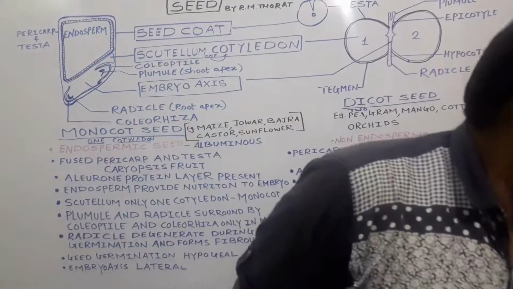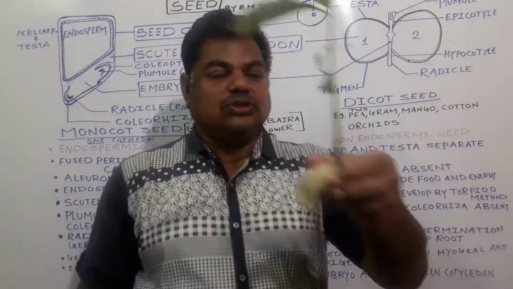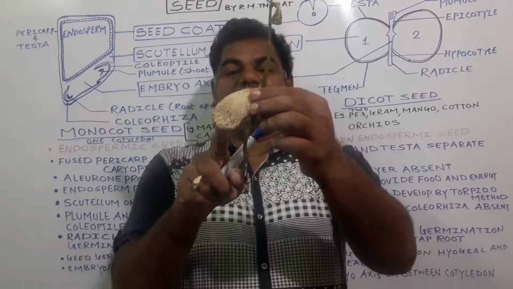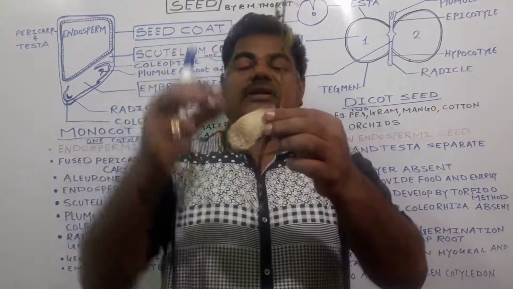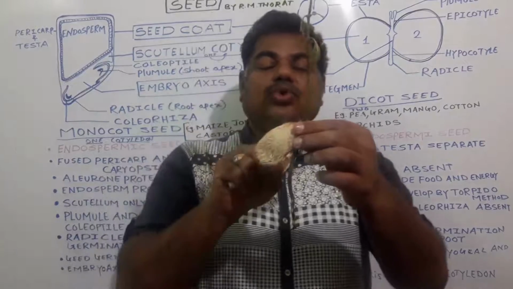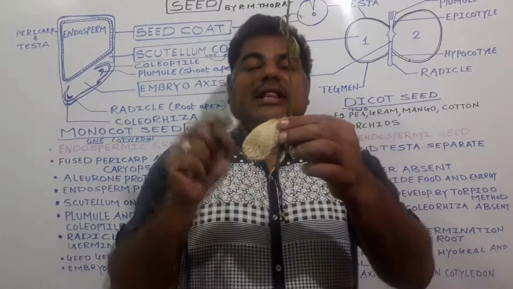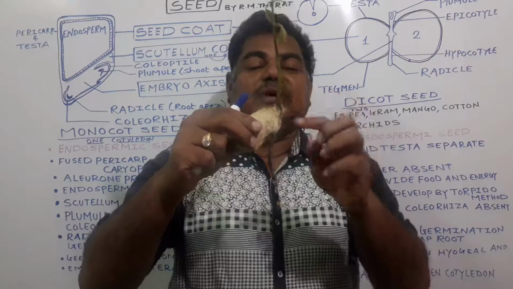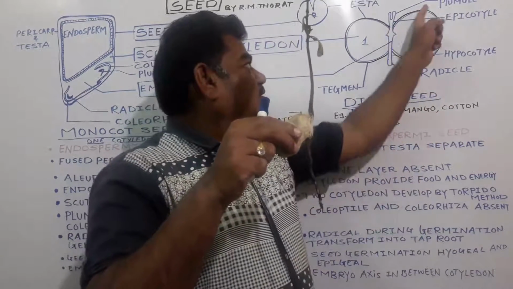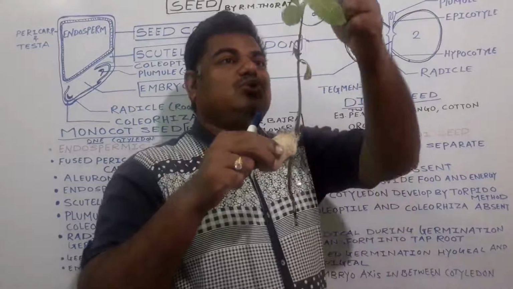In case of mango, in case of this mango, this one is the seed, and inside this seed, we call this the endocarp. Two cotyledons are present, and this structure emerges out like this. This structure we call the plumule, which gets modified into the shoot apex.